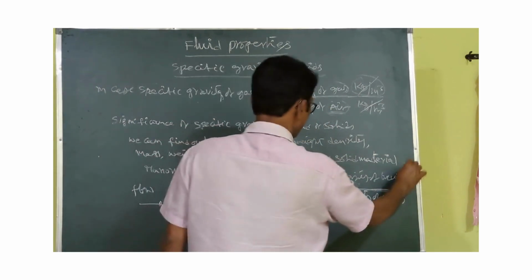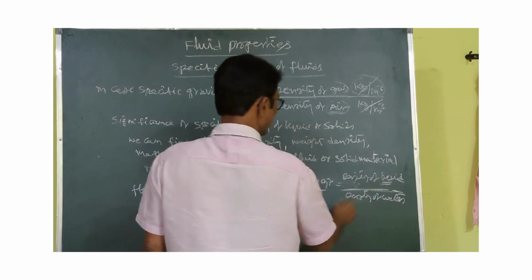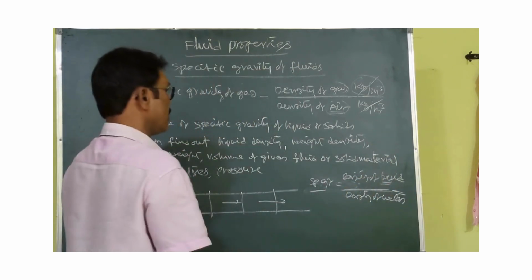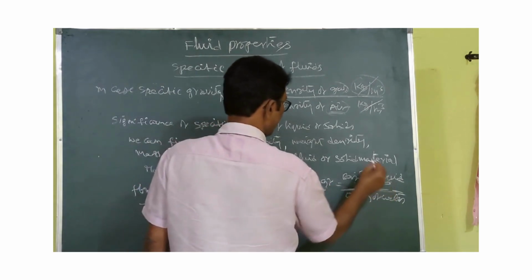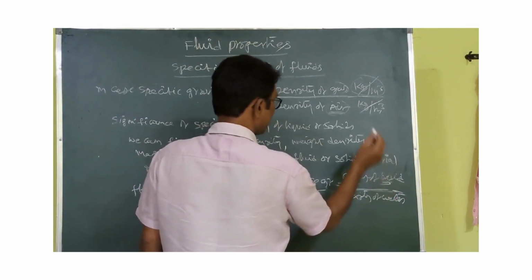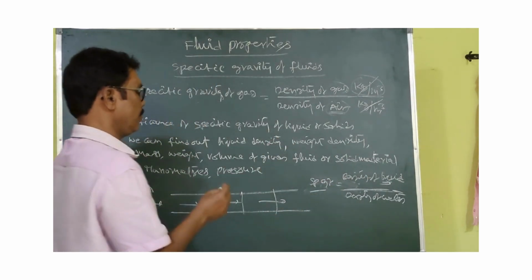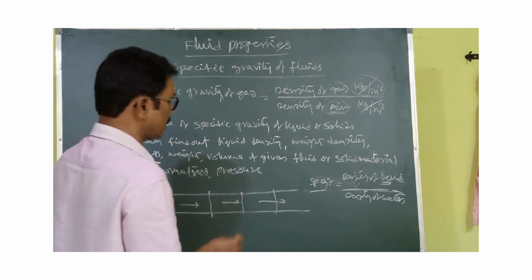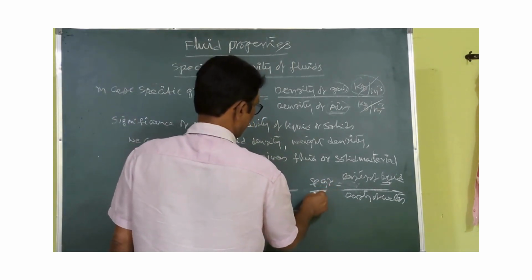Okay, units same, they get cancelled. So if you know the specific gravity of this liquid, we can calculate that liquid's mass density, mass, weight, and volume of a given volume of that liquid. All these things we can calculate if you know the specific gravity.